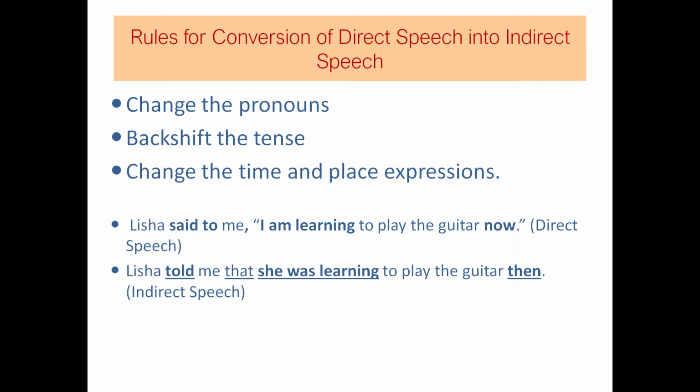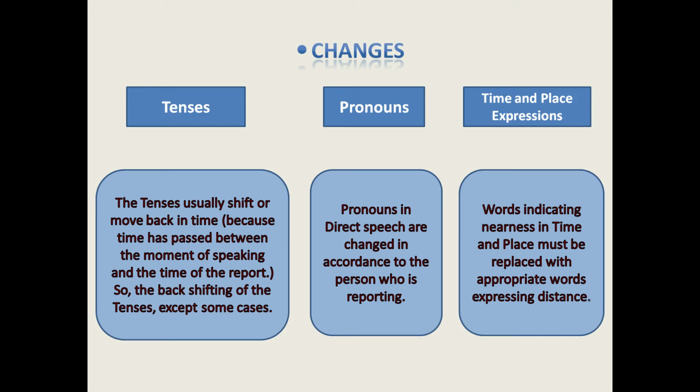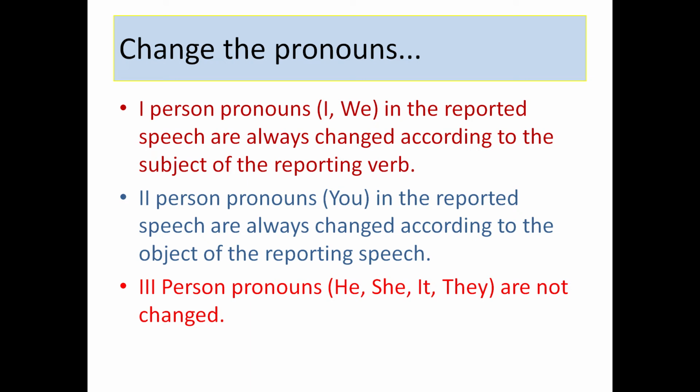And the last change we notice is the change in the words which express time and place. So words indicating nearness in time and place must be replaced with appropriate words expressing distance. In this example, the word now becomes then in the indirect speech. Well, it's clear what is the backshifting of the tense and how to change time and place expressions. But I would like to tell you something in detail about the change of pronouns.